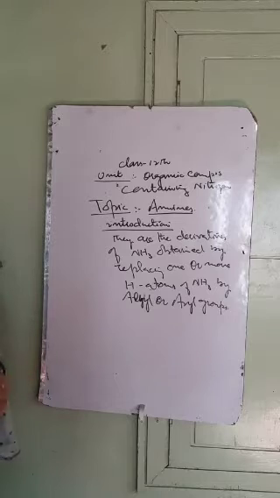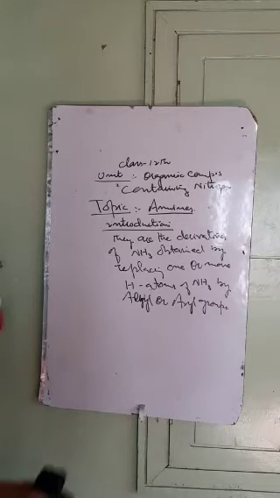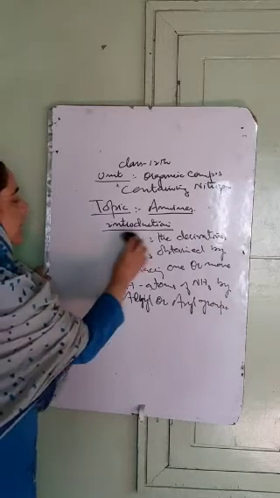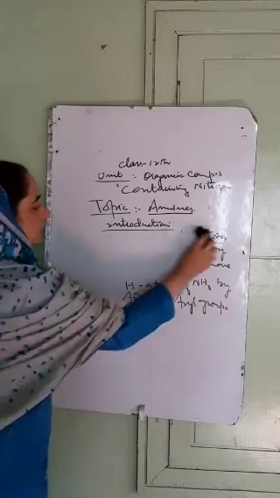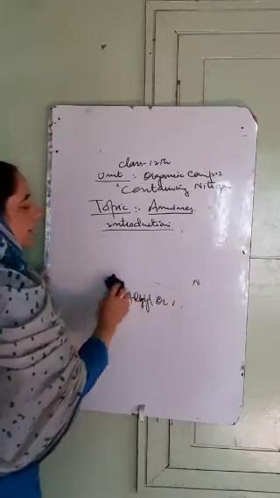So we have ammonia, and from ammonia we obtain amines. How? By replacing the hydrogen atoms of the ammonia by the alkyl or the aryl groups.